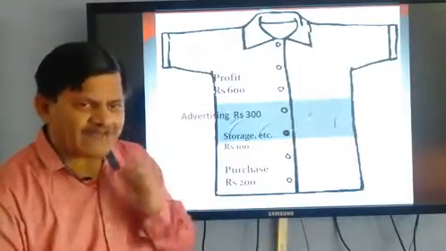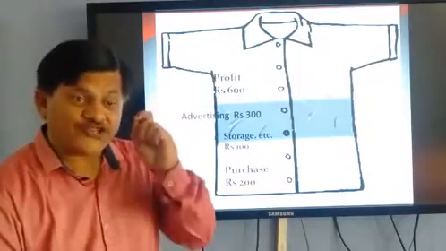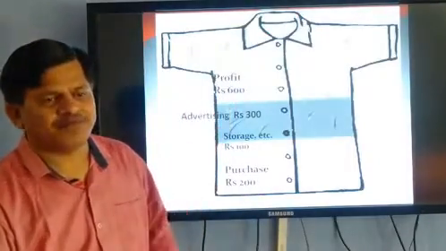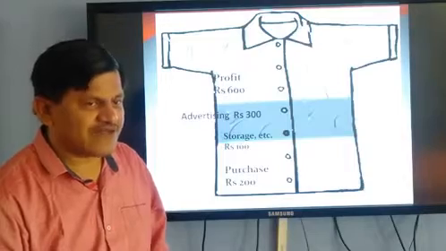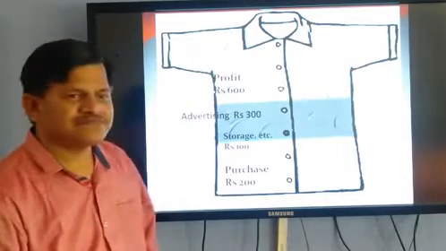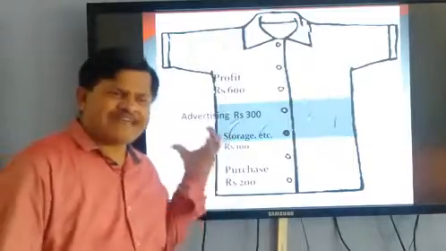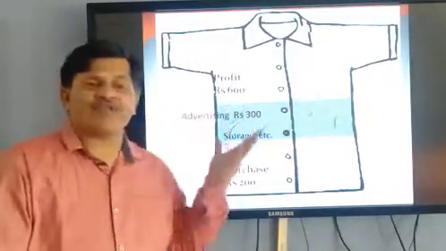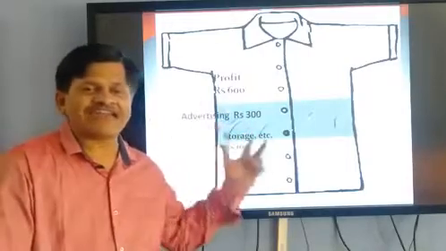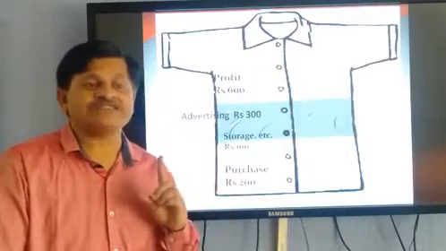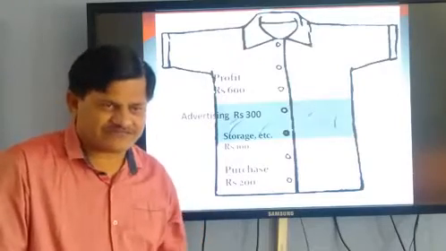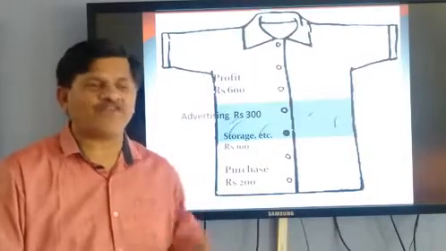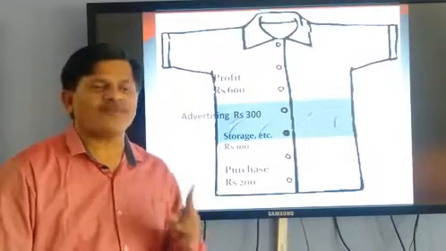And for that advertising, a huge amount is spent by these companies, by these factory owners. Approximately 600 rupees he spends, and here is the profit. He sells that shirt for 1200 rupees. Means approximately 100% profit he collects from a single shirt.